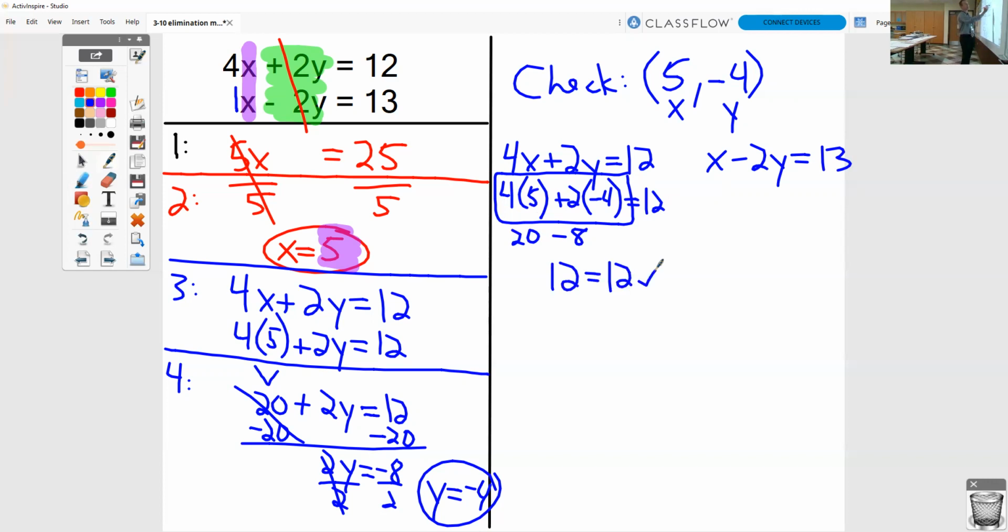It checks. In the other equation, instead of x, I have 5. Instead of 2 times y, I have 2 times -4. -2 times -4 is a +8. So I really have 5 plus 8. 5 plus 8 is 13. 13 equals 13. It checks.